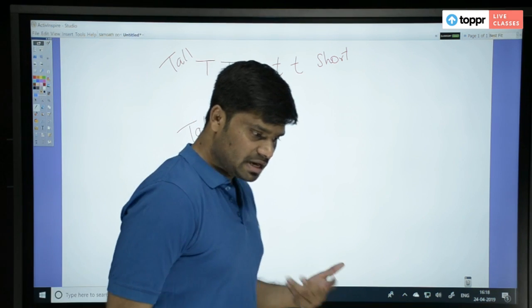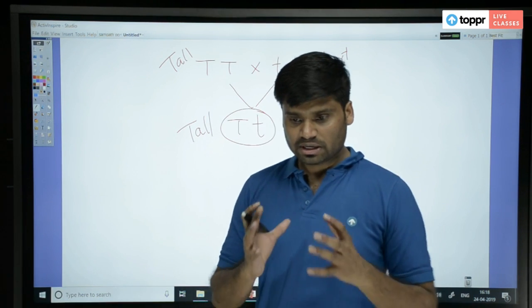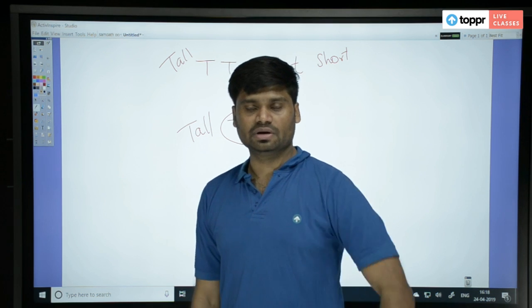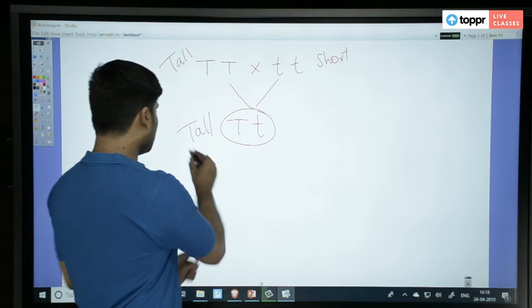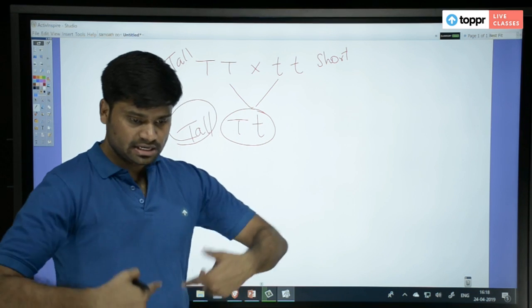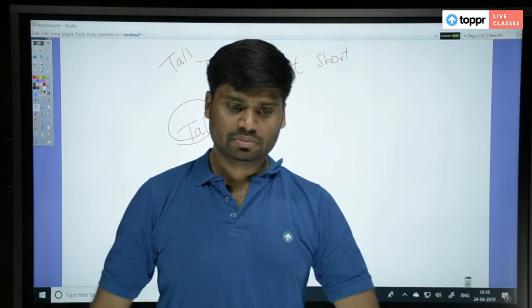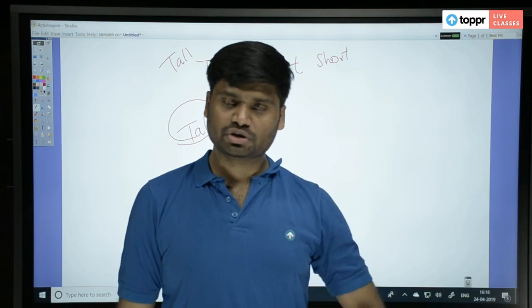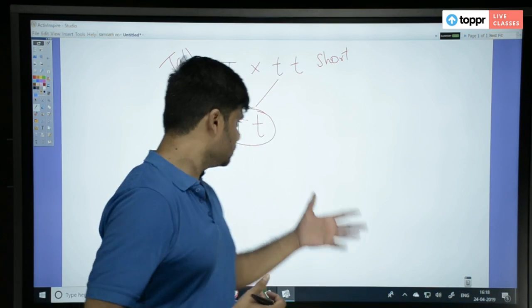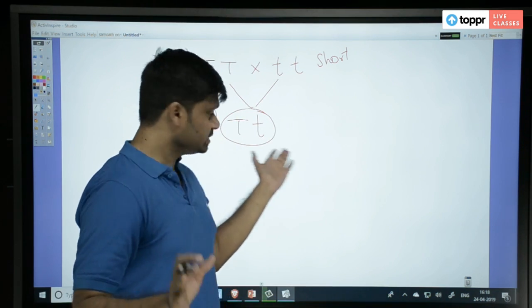So naturally anybody will think that okay, maybe the short trait is totally eliminated now. Whoever this tall plant that we got, when it gives birth to other offspring, that will never have short plants. This is what our understanding will be, because shortness is gone, eliminated, we can't see it here.